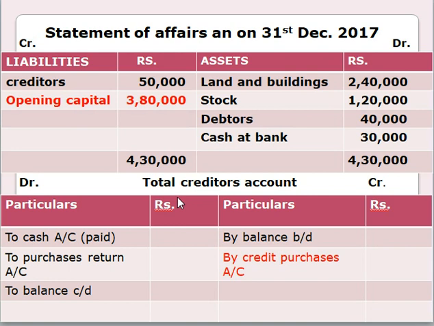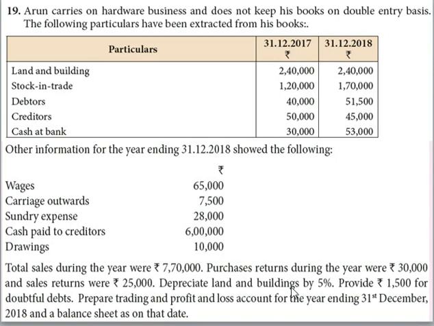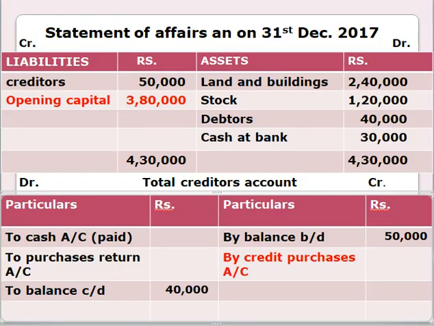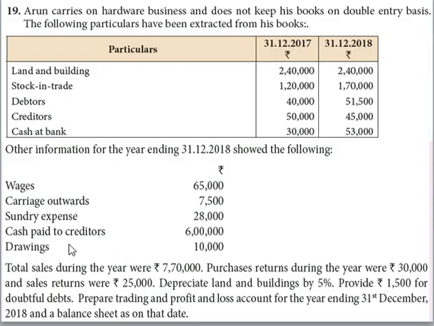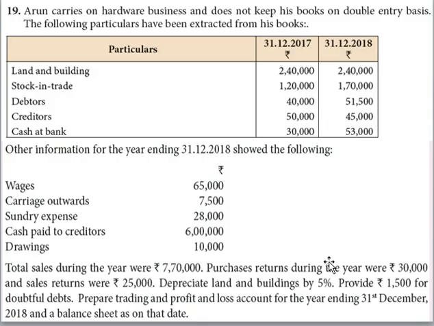Next, we have to go for total creditors account for the calculation of credit purchases. The amount for opening creditors and closing creditors is 50,000 and 45,000. The amount for cash paid to creditors is 6 lakh. The amount for purchase return is 30,000.